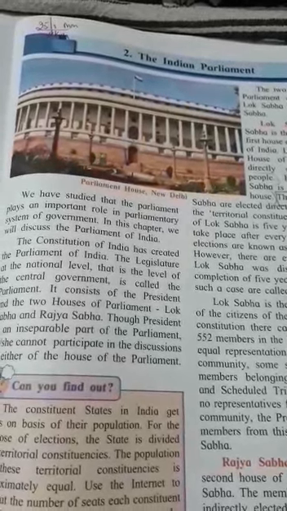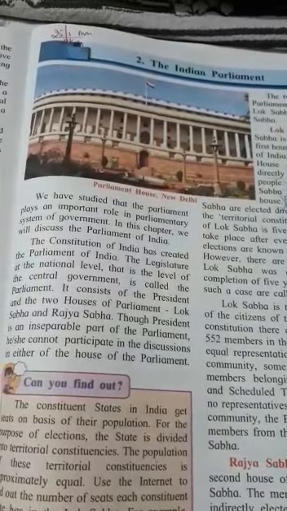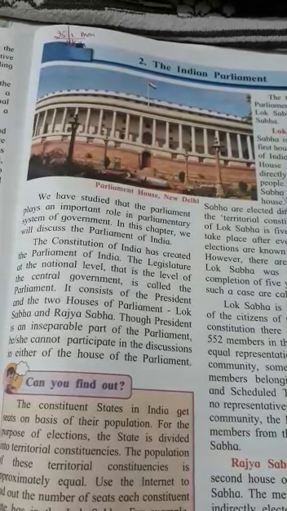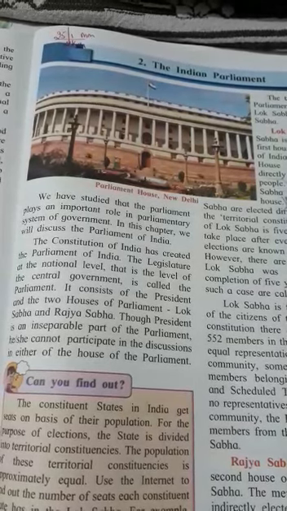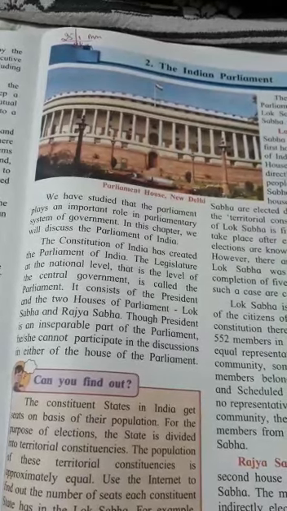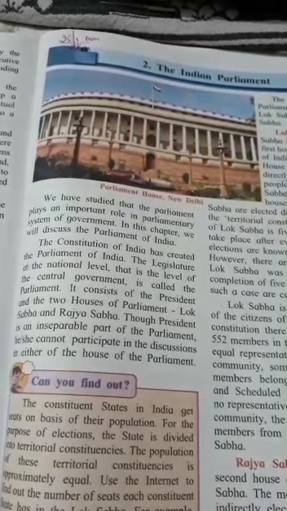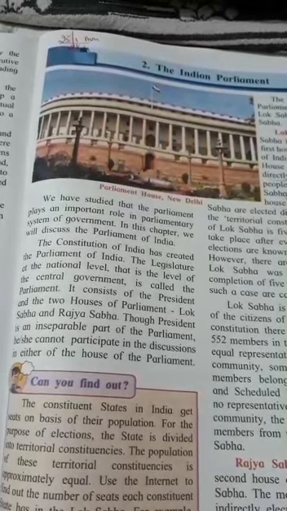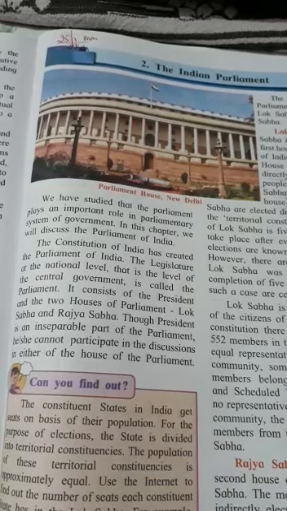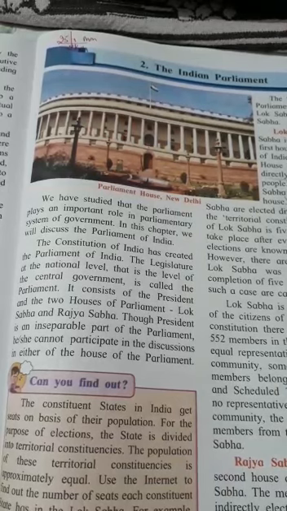Now, members of the Parliament. Members of Lok Sabha and Rajya Sabha are known as the members of Parliament. In short, they are known as MPs, Members of Parliament. What is the work of the members of Parliament?